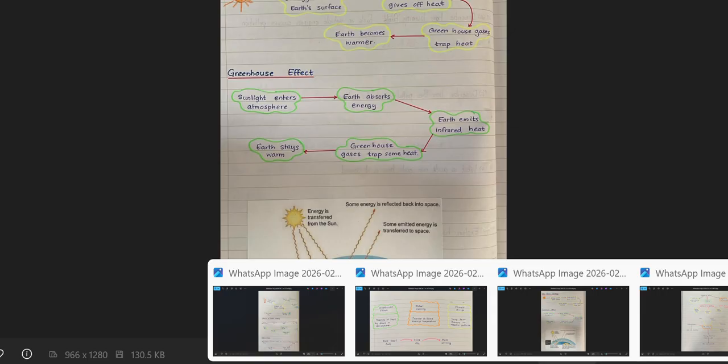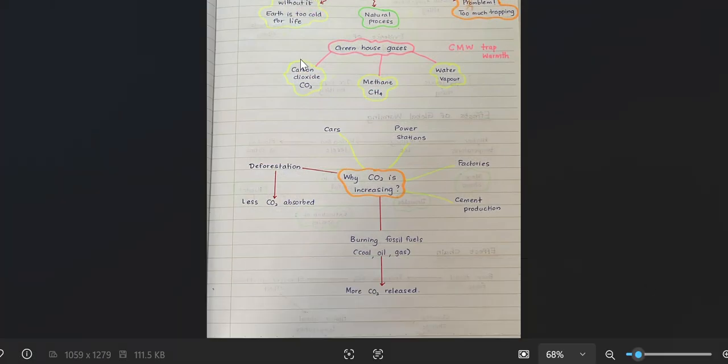Right, next one. Let's see what is greenhouse effect. Now what is greenhouse effect? Without it, earth is too cold for life. And this is a natural process. Problem is too much trapping, like I explained before. What are the greenhouse gases? Carbon dioxide, methane and water vapor.